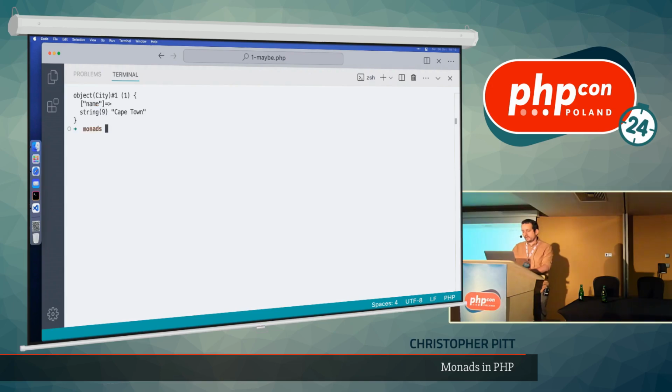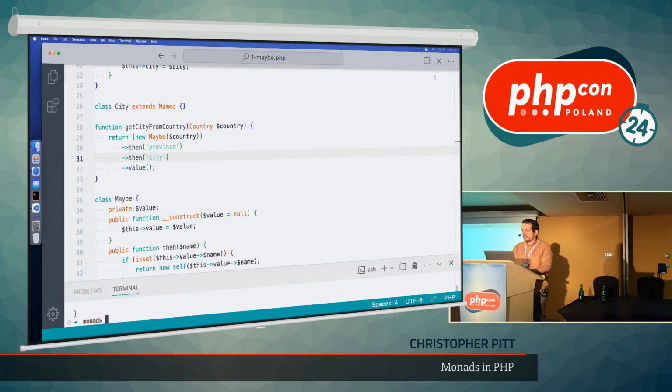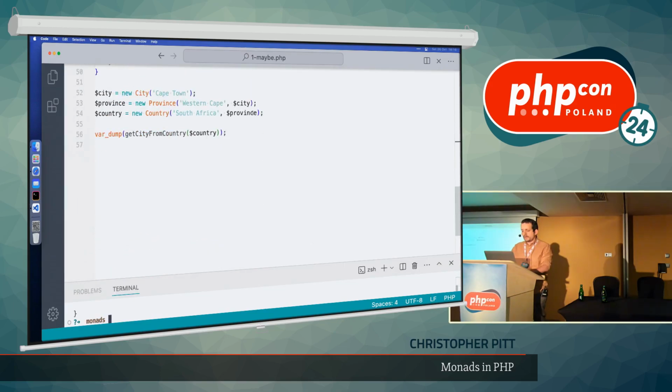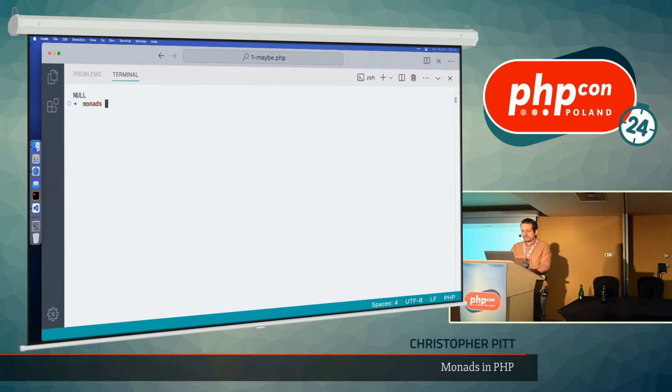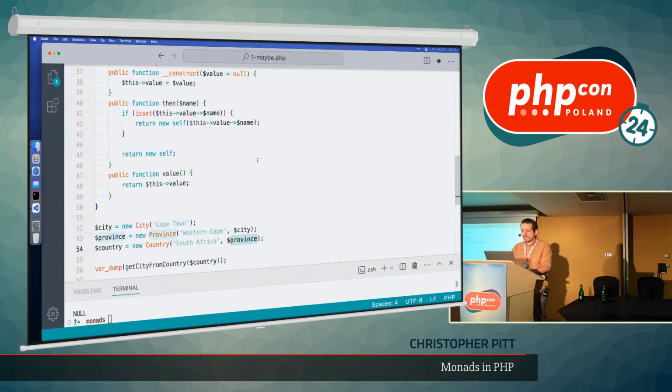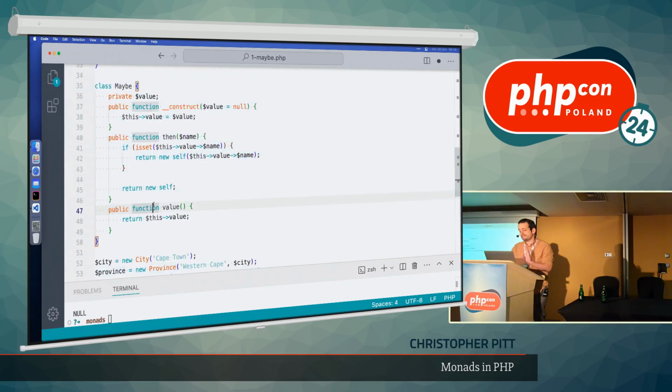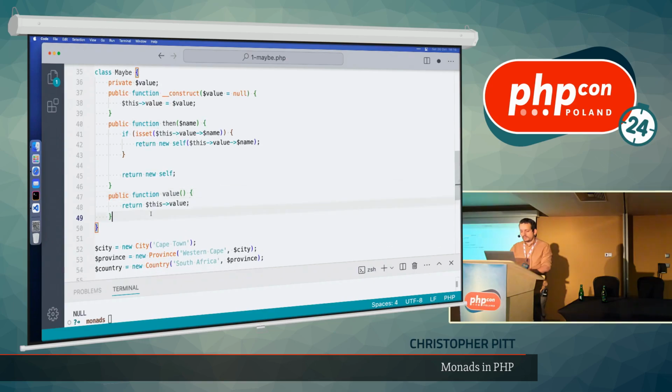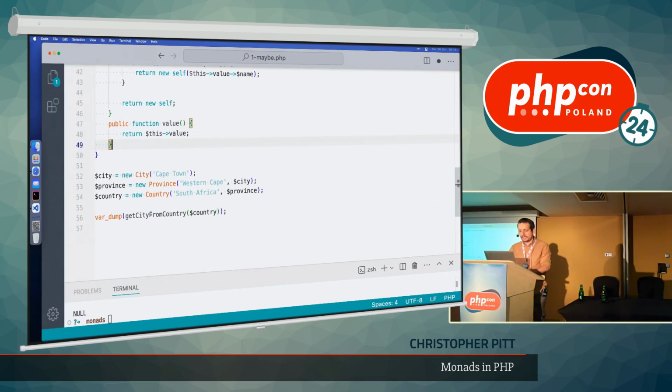Okay, if we run this, we get our city. This is the happy path, right? But that's because all the relationships are defined. What about when one of those relationships is not defined? Well, no exception. This is the same as if we use the null property check syntax from more modern PHP. So, okay, that avoids the problem. We have written a whole bunch of code here. Up to you whether you think that this would be a good approach for a legacy application.